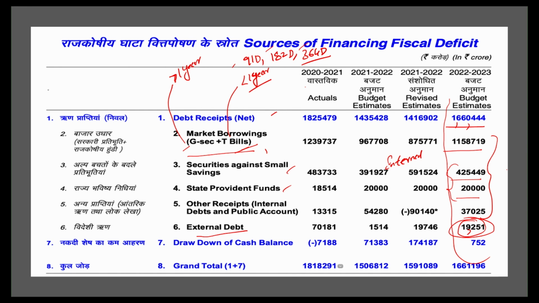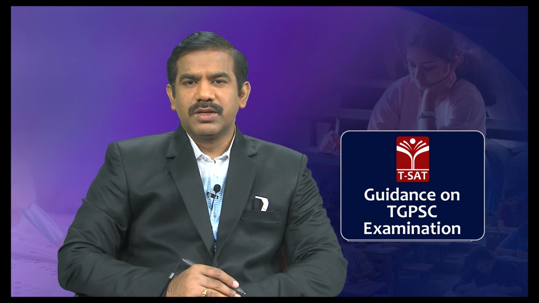In fact, I also want to remind you that there is a difference between external debt of government of India and external debt of India. External debt of India corresponds to external commercial borrowings plus external debt of government of India. But here, I am just referring to the liabilities of government of India from abroad. Only government of India's liabilities from abroad, that's what we call external debt. So there is a difference between external debt of government of India and external debt of the nation, that is external debt of India itself, because India constitutes its people and its private corporates, whoever happens to borrow money for meeting their commercial requirements.